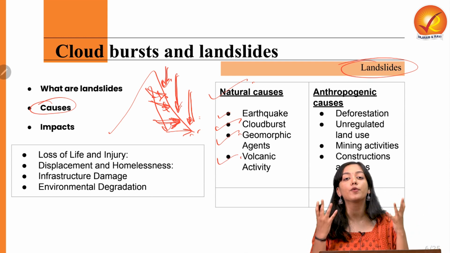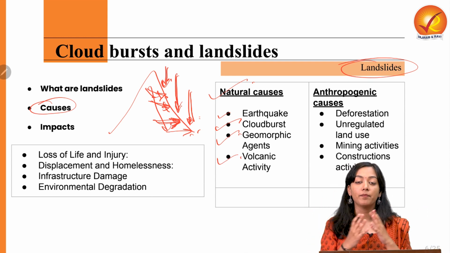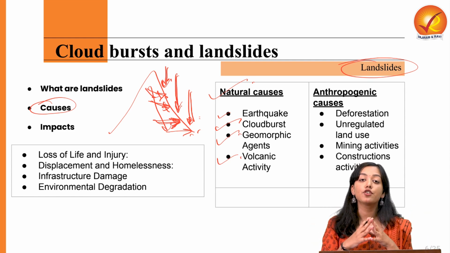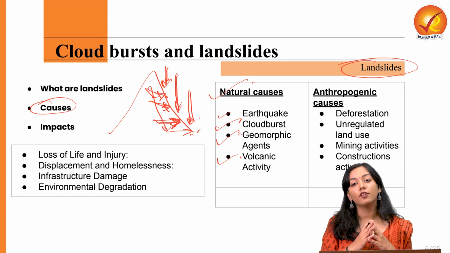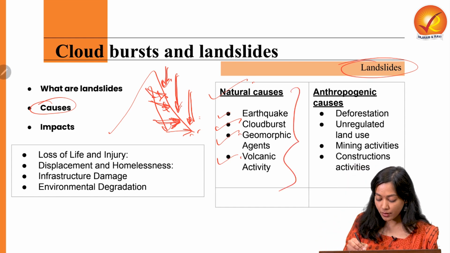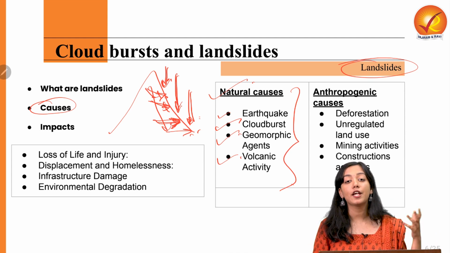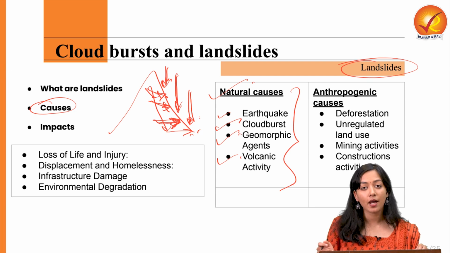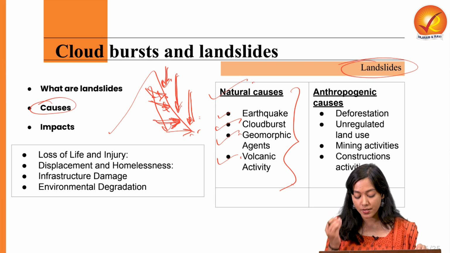As the sudden outburst of mantle or magma takes place on the surface of the earth, it leads to the creation of debris or mud flow in the form of landslides. So again, these are some of the causes that we understood which had natural origin. But are we not the culprits? Yes, we are. There are some anthropogenic causes as well.